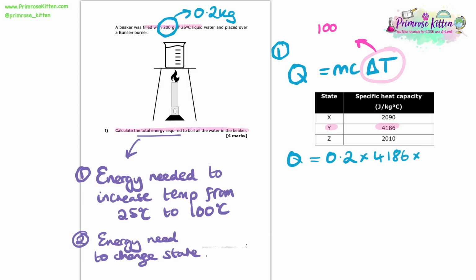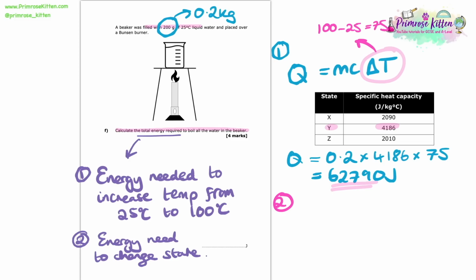Now, we know we need to go up to 100 degrees C to boil it, and it's currently 25, so that means that the change in temperature is 75. So that means that the energy transferred is going to be 62,790 joules. So we've done the first part of the question now, and we have some marks for doing that.